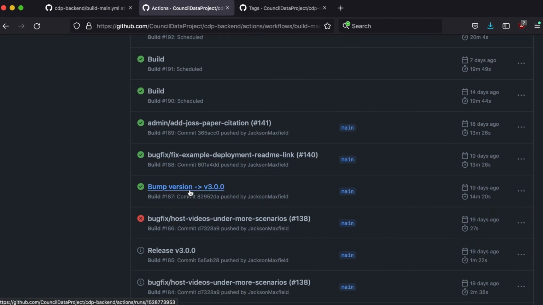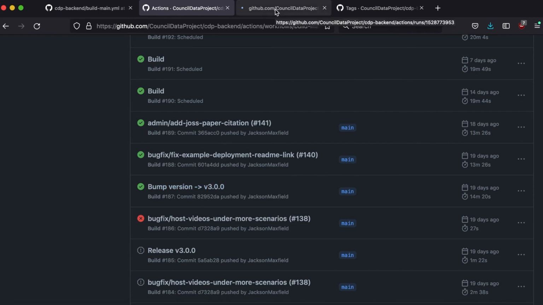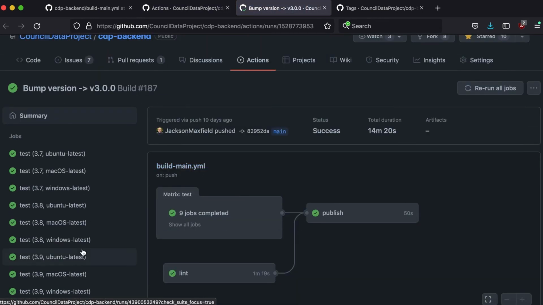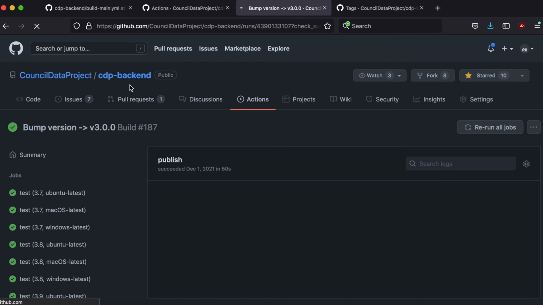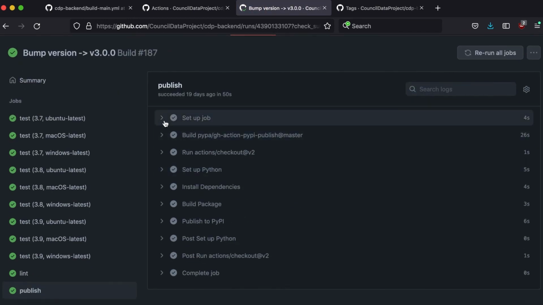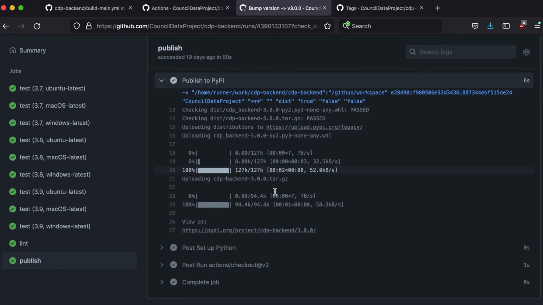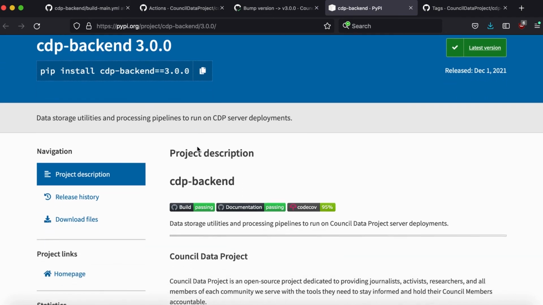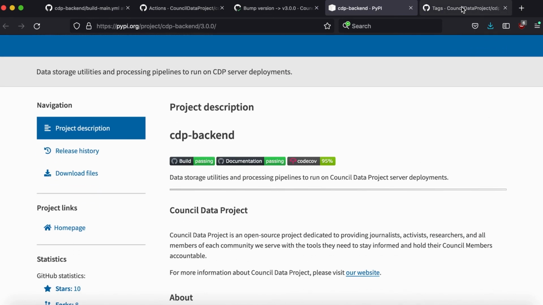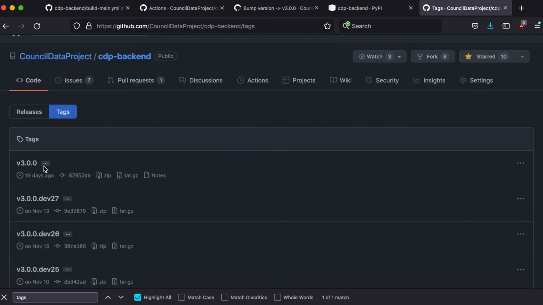So as an example, we can look at one of these past builds for a version bump. We see that this was a 3.0 release. So if I look at this, we can see the published job, and then we see this whole workflow execute. We can look at PyPI and see that the version was published successfully. And then we can also see that the tags that were created as part of the bump version were also published once we ran git push --tags.